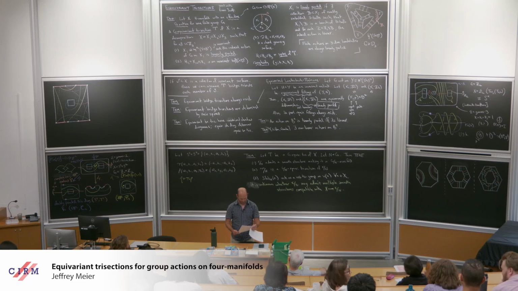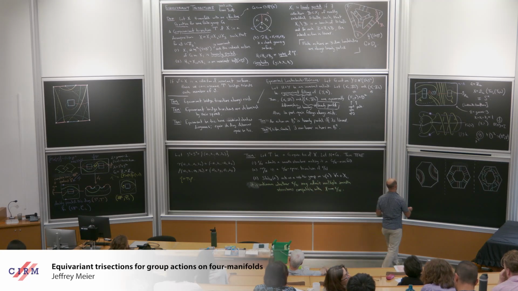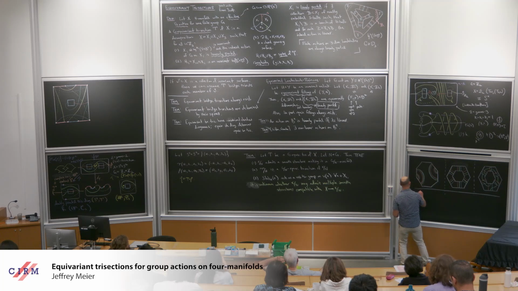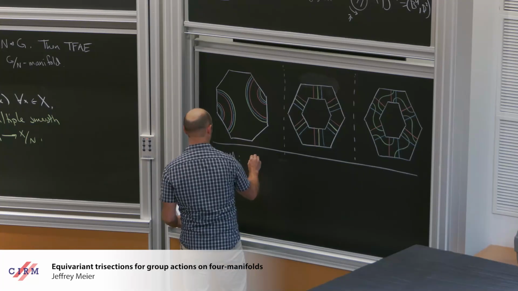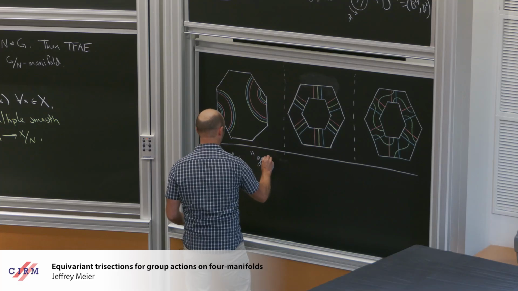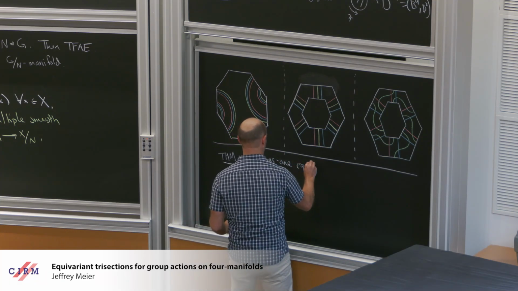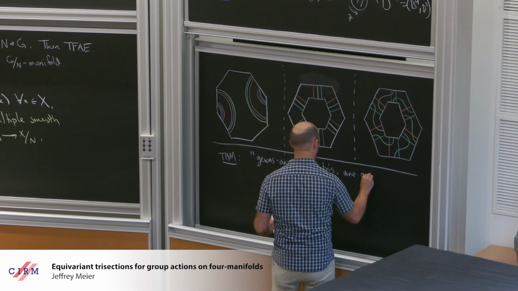Okay. All right, last bit here. Two theorems to finish off, I think. So the first theorem, and I'm paraphrasing here, is that genus 1 equivariant trisections are geometric.